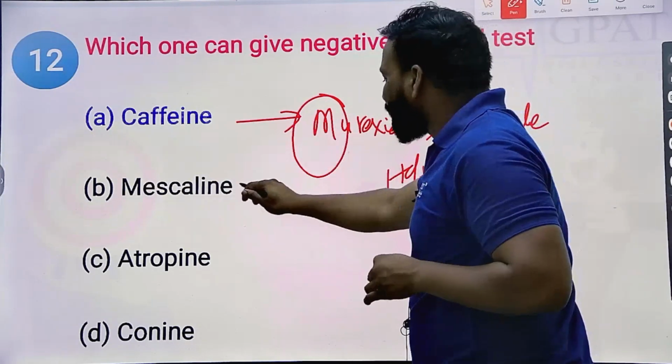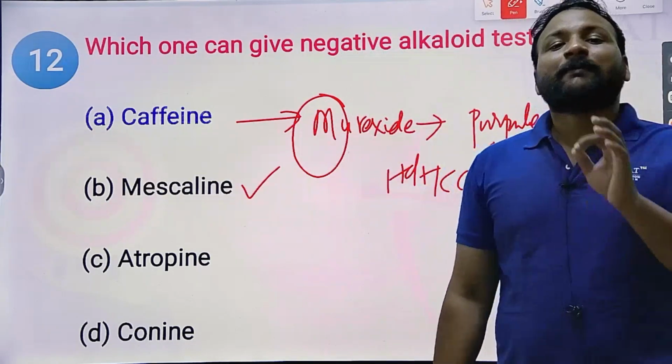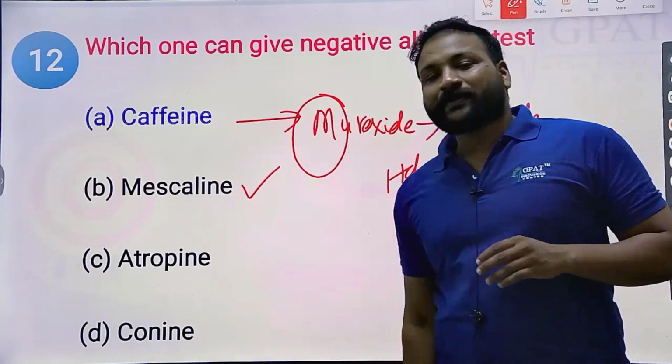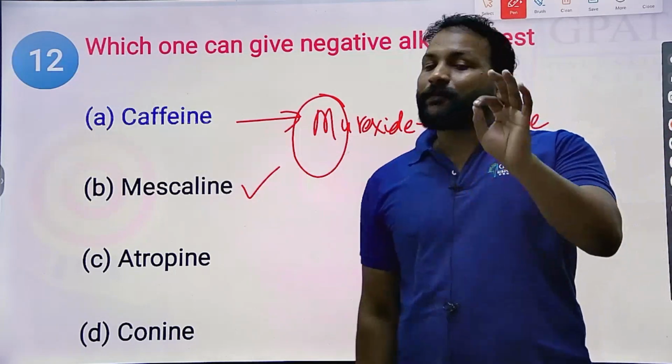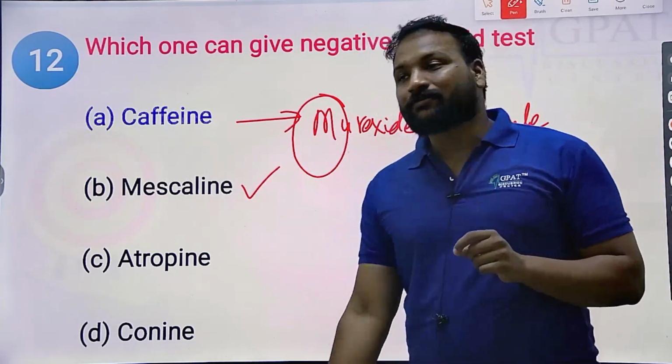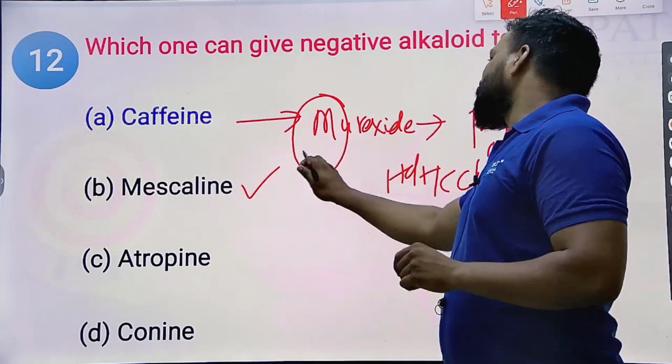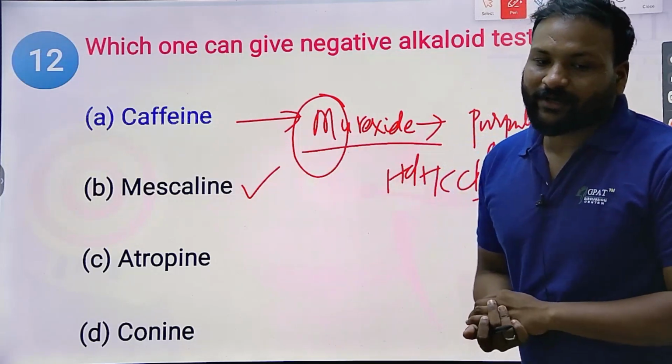Mescaline will respond to the basic identification tests. Atropine and choline also will give a positive result for the alkaloid tests, whereas caffeine will only respond to this test called the murexide test.